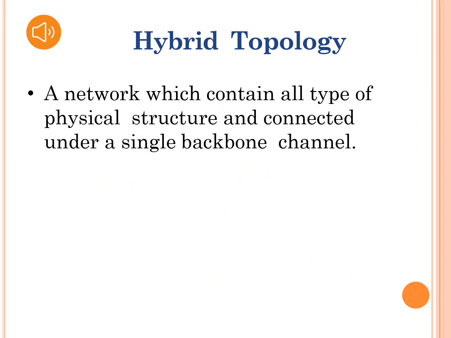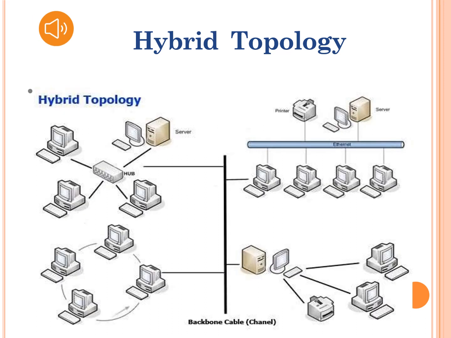Hybrid topology is a combination of any two or more network topologies. A network which contains all types of physical structure and is connected under a single backbone channel. It is a mixture of the above mentioned topologies. Usually, a central computer is attached with subcontrollers, which in turn participate in a variety of topologies.